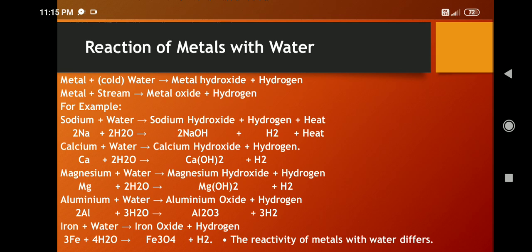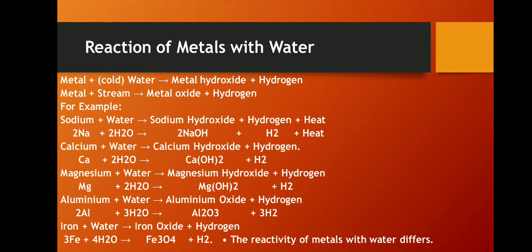Now reactions of metals with water. Metals react with water to form either oxides or hydroxides and hydrogen gas. Metal plus water gives metal hydroxide, or metal oxide, and hydrogen is produced.